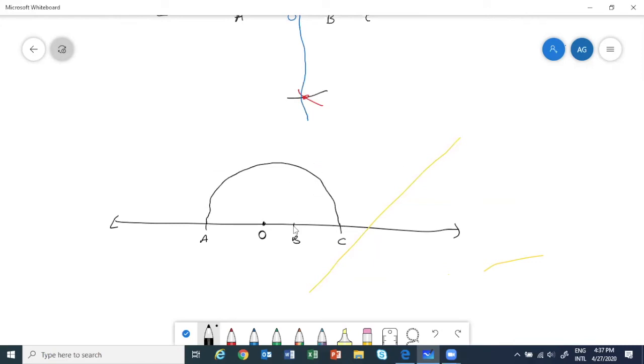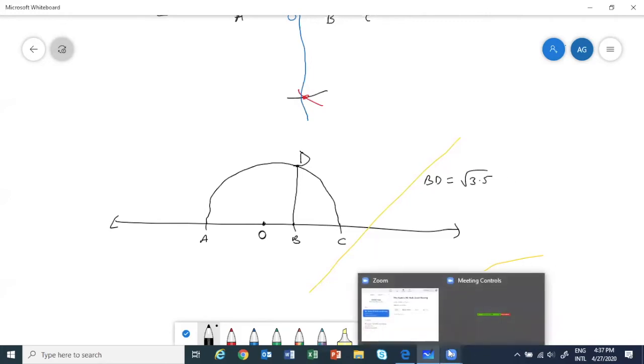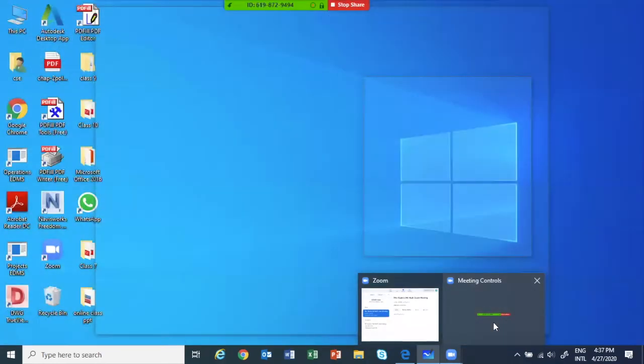Now from B you have to draw a perpendicular. If you draw the perpendicular, this point of intersection is say D, then BD will be equal to, and I will prove how it is, root 3.5. Till here any doubt? Okay, Tasneem? Okay.